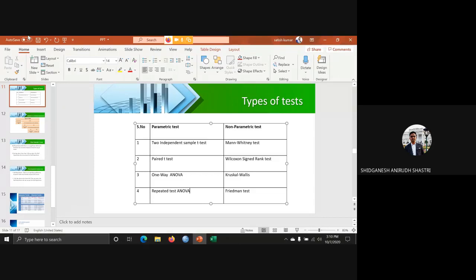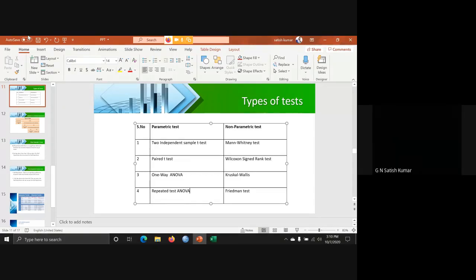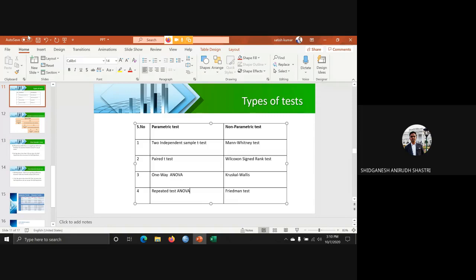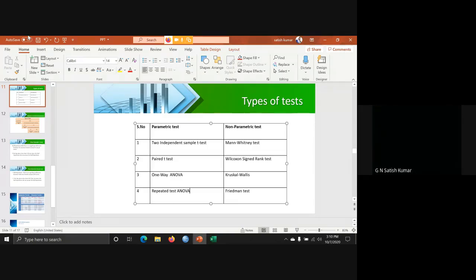Yes, sir. If you drill down the analysis to that level, the scholar will say, sir, my document is going beyond 300 pages. Can you cut it short? Right, sir. So we focus mainly on mediation and moderation and explaining that, because that is the main analysis for us. That is the objective for which the research is done, not to check between male and female, or group A and group B. So we don't drill down on that very much.